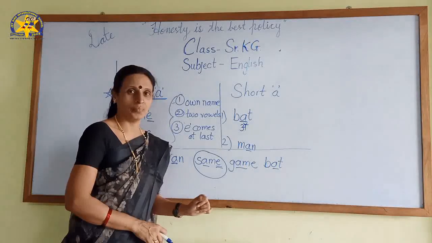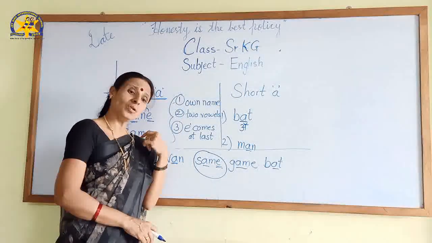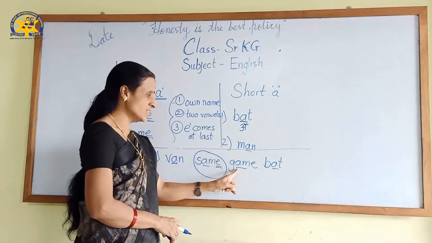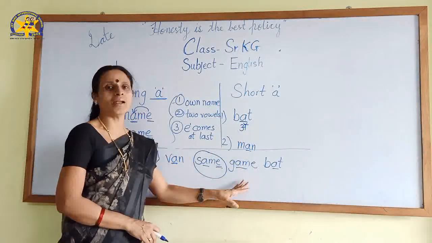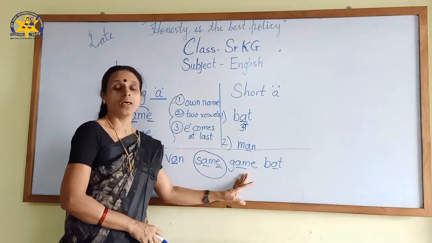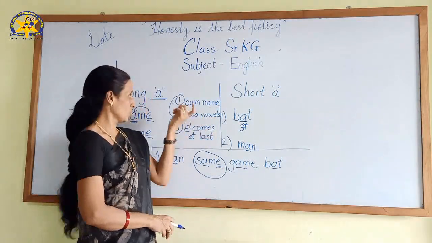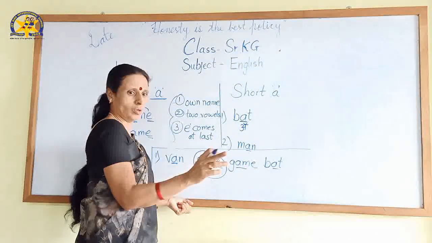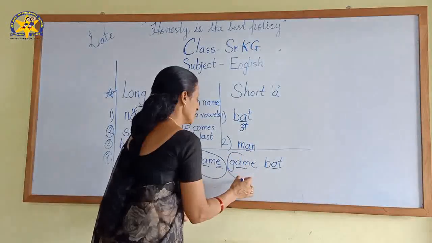Next word. G-A-M-E, game. Okay. Check the rules. You learned that. Very nice. Own name, 2 vowels and at last E. It means definitely 101% this word is long vowel sound word. And this sound A because today we are learning long A. So can I or you want to take? No. I will not give you. I will circle on that.